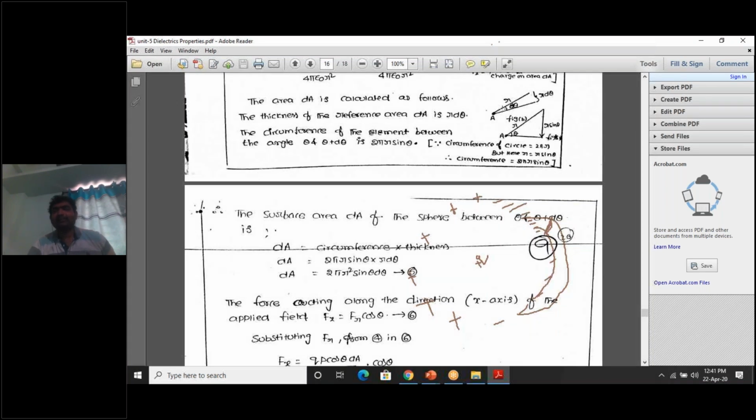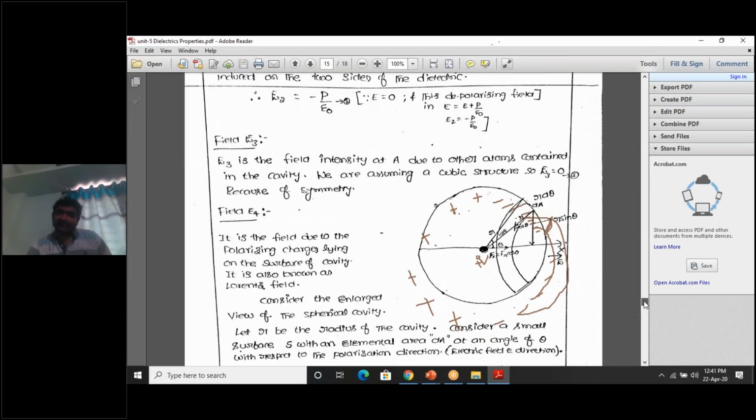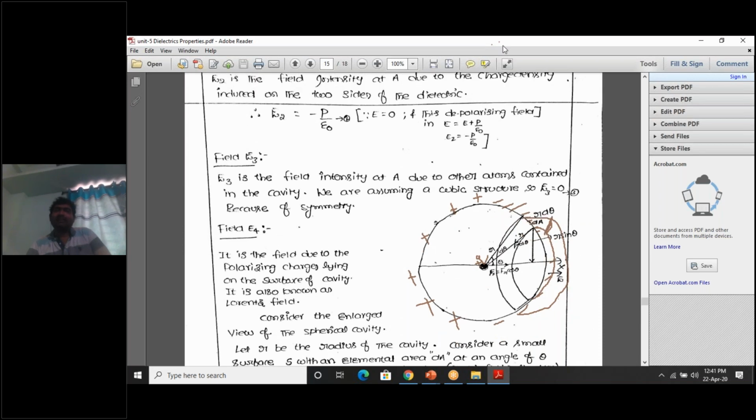Then the arc length becomes r d theta. So r d theta is the thickness of this circle.